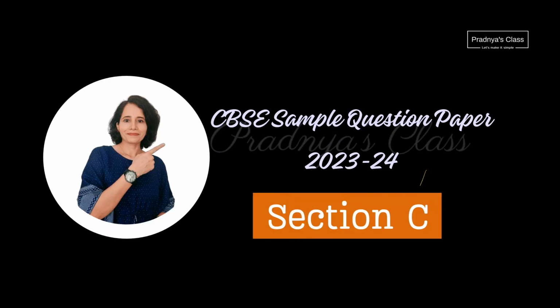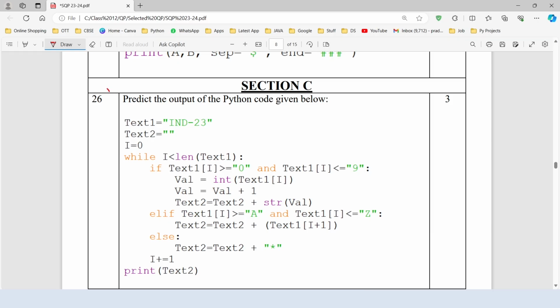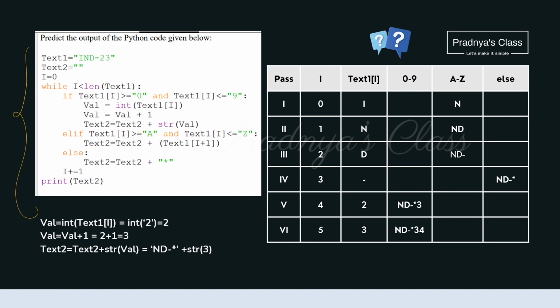Alright then, let's read the first question from section C. Here is question number 26. Predict the output of the Python code. So let's understand the code and dry run it. This is the first string initialized to int-23 and the second one is the empty string. With the help of counter variable I, we are executing a while loop. This loop will continue until the value of I is less than the length of text1, and the length of text1 is 6. So the value of I will be from 0 to 5.